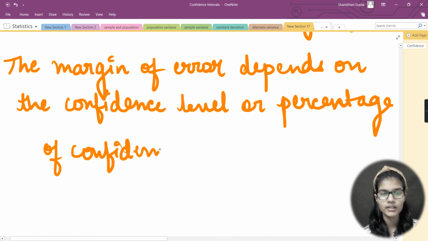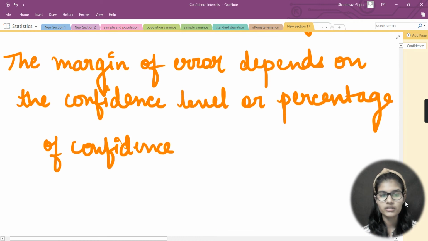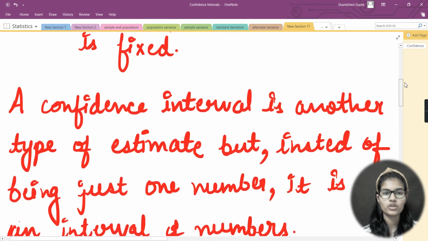Okay, so what is the margin of error actually? The margin of error depends on the confidence level and the percentage of the confidence, fine. So here it was about what the confidence level is.